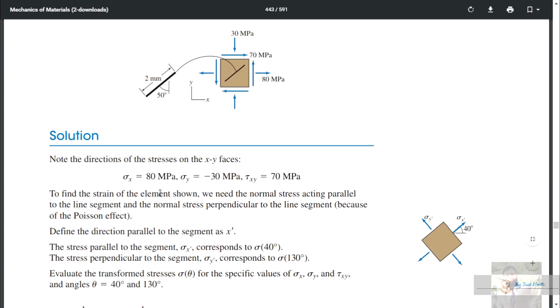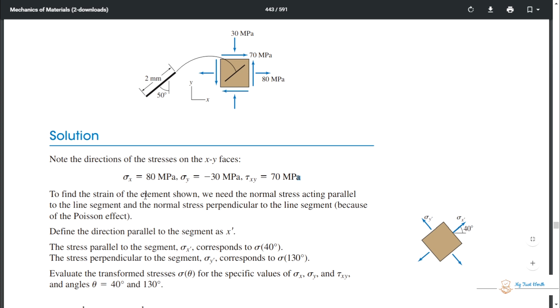So sigma x is positive outwards, and this is negative, that is inward, and I told you this is counterclockwise, so this is positive shear. Got it? Very simple. If you perform this wrong, then all your calculations will be wrong. This is your first step, and this is very essential.